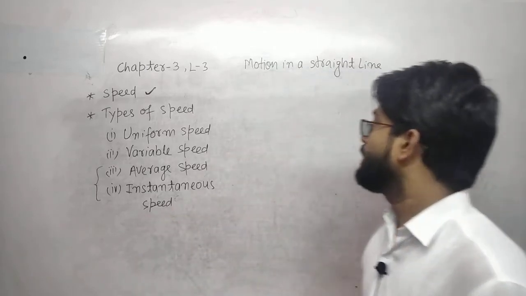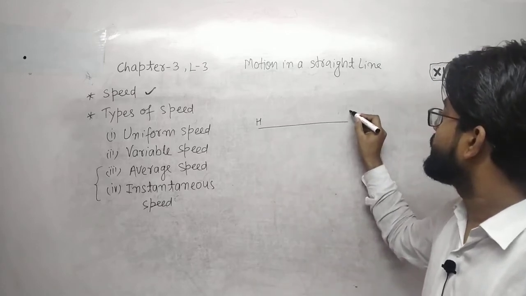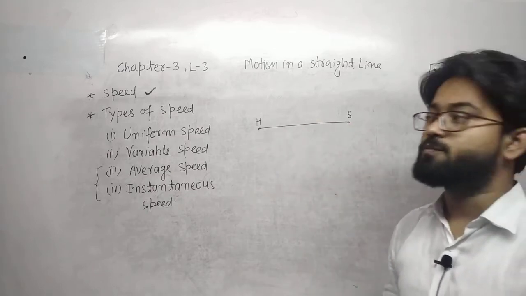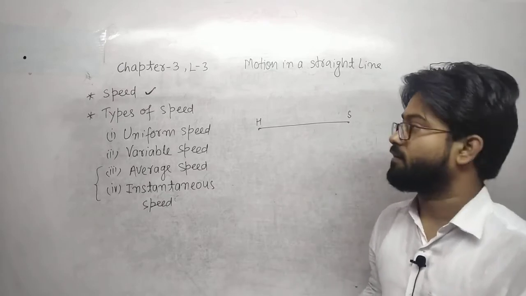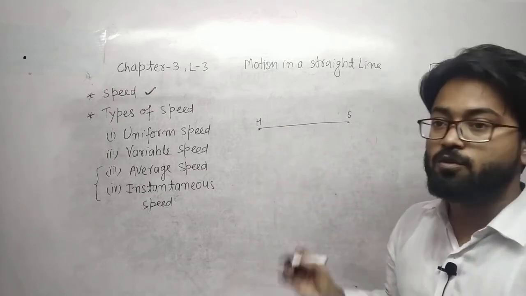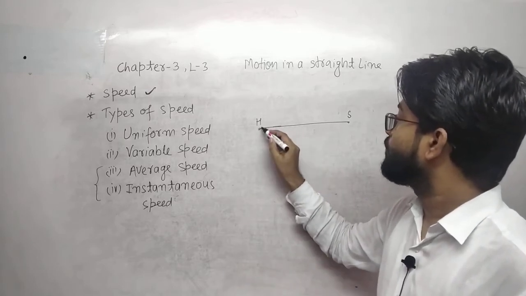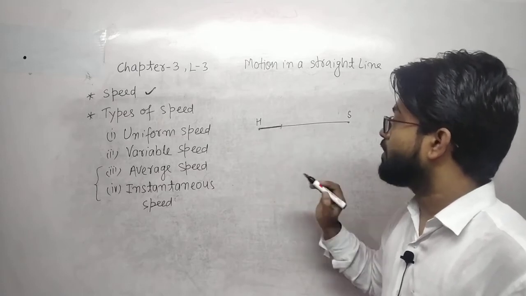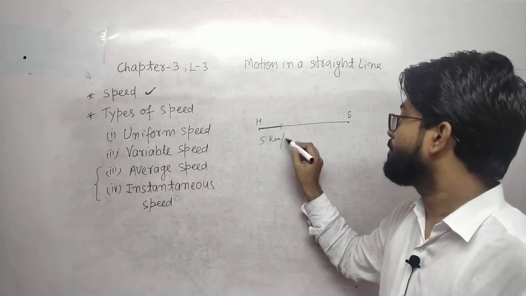For example, if you are moving from your home to the school, you will not have constant speed. You will have different speeds at different intervals of time. When you start, your speed will be 0, and initially, from your home to the auto rickshaw, your speed will be 5 km per hour.